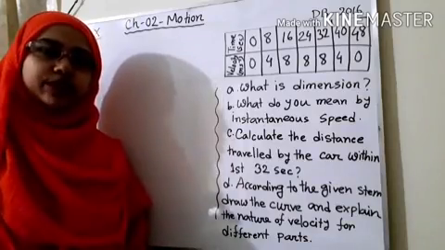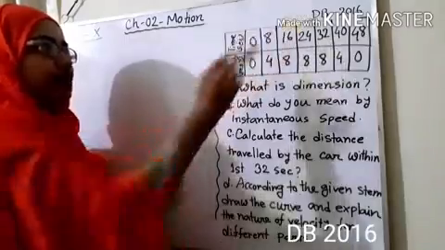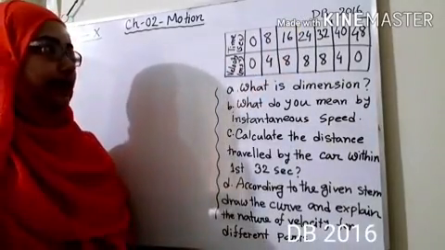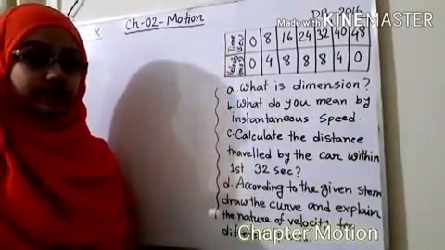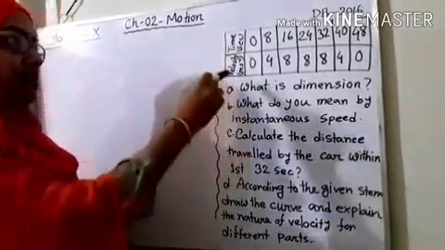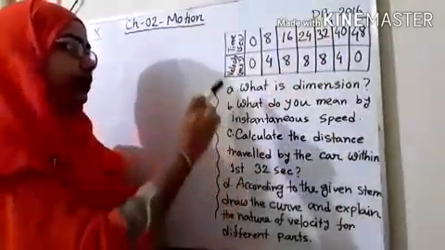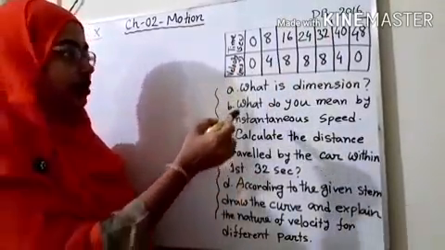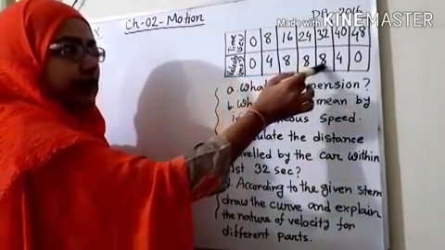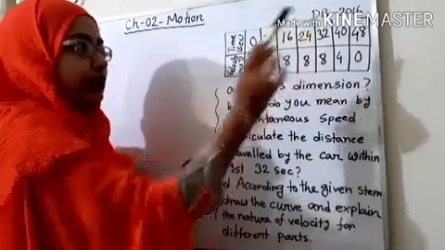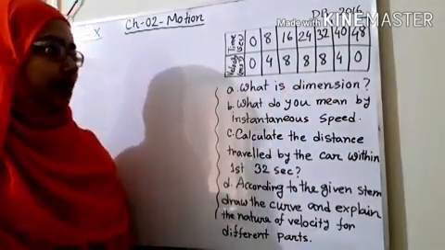Here I am going to discuss a board question which came in Dhaka Board 2016. In this stem you can see that velocity and time values are given. When the time increases 0, 8, 16, 24, 32, 40, 48, the velocity goes 0, 4, 8, then it's stable at 8, 8, and after that it decreases to 4 and 0. That's all about the stem. Now let's have a look at the questions.